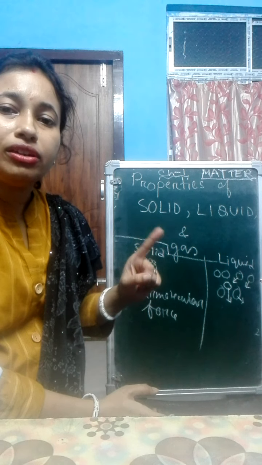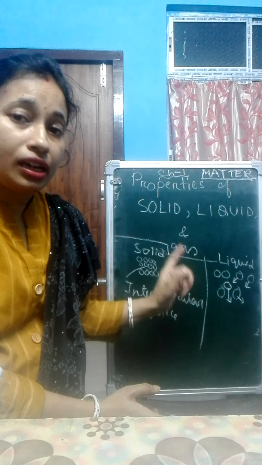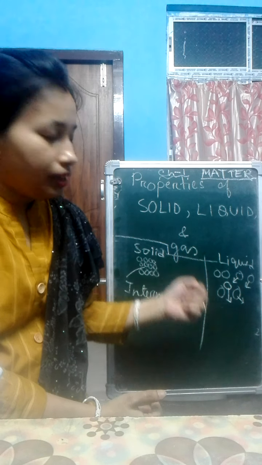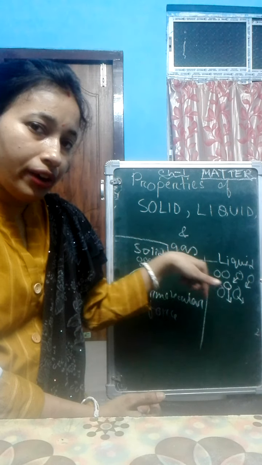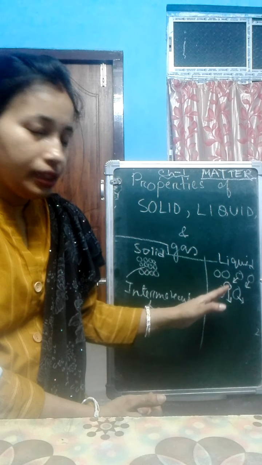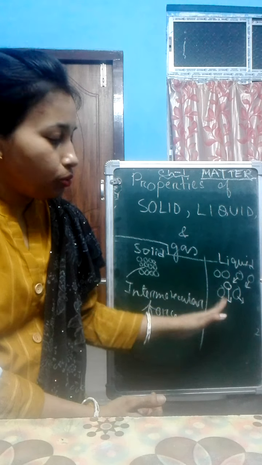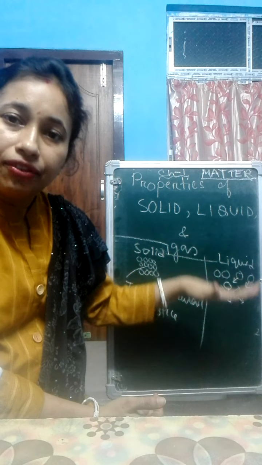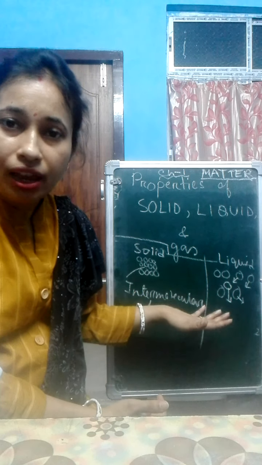The molecules of liquids are not rigid, meaning rigidity is less. Molecules can move around in the container.